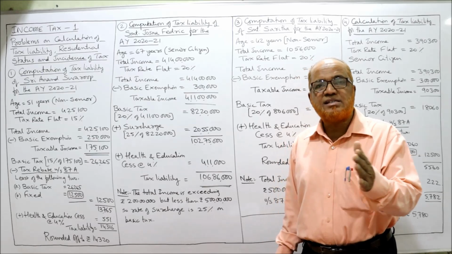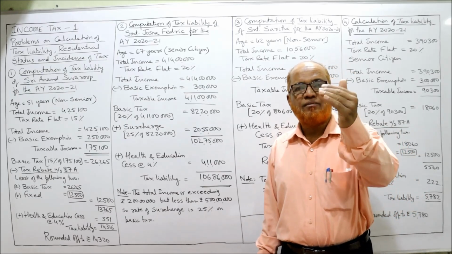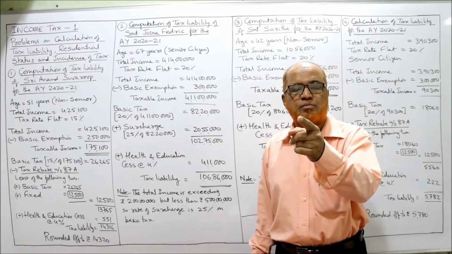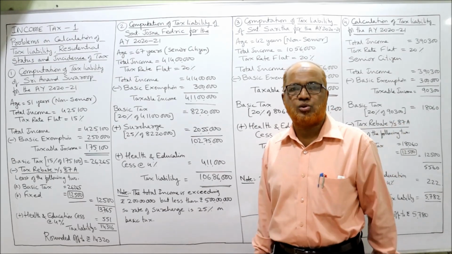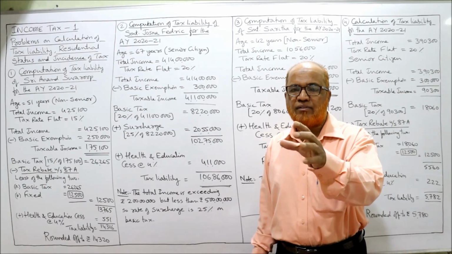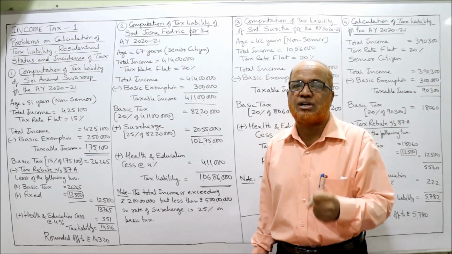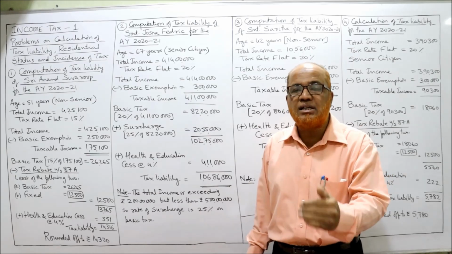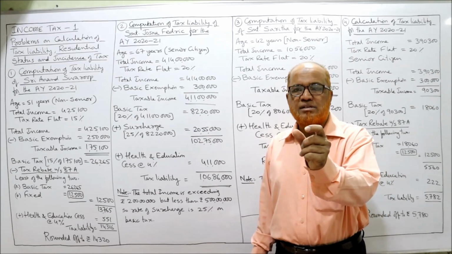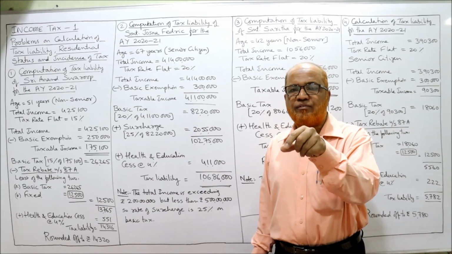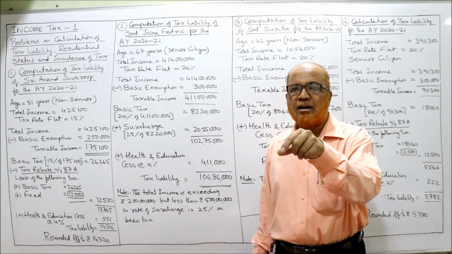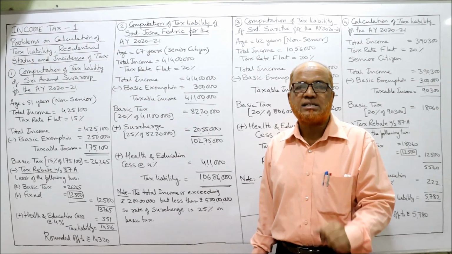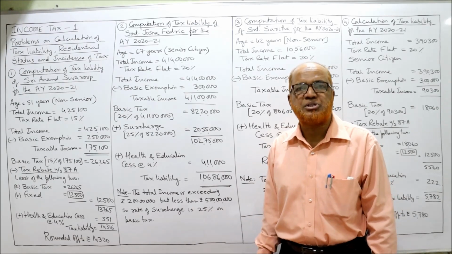So here we have different surcharge rates: 10%, 15%, 25%, 37%. Already I have explained in detail in the previous videos. If you have watched those videos, definitely you must know the rates of surcharge. If the income is over 50 lakh but below 1 crore, the surcharge will be 10%.